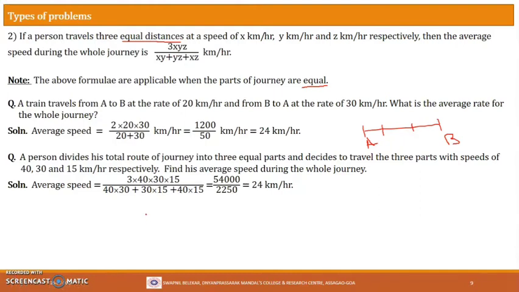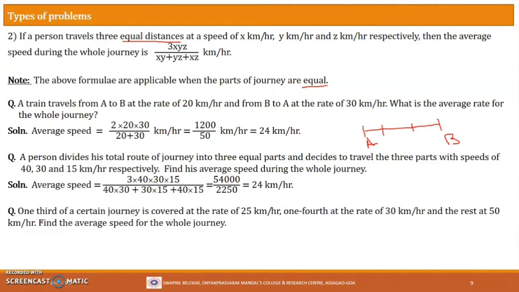Let's now see a problem wherein the distances covered are not the same. One third of a certain journey is covered at a rate of 25 km per hour, then one fourth at the rate of 30 km per hour, and the rest at 50 km per hour. Find the average speed for the whole journey. So let's see here.